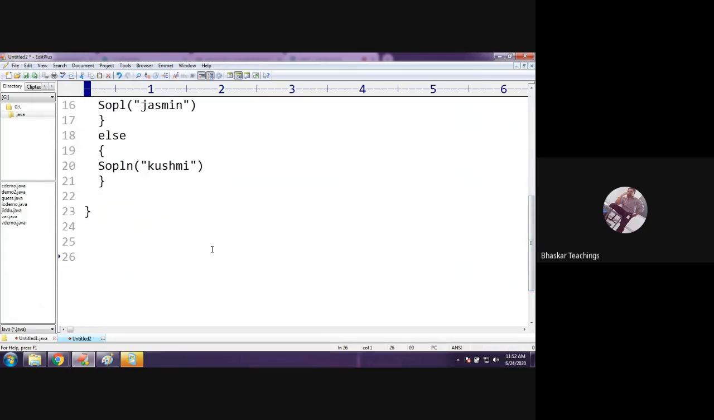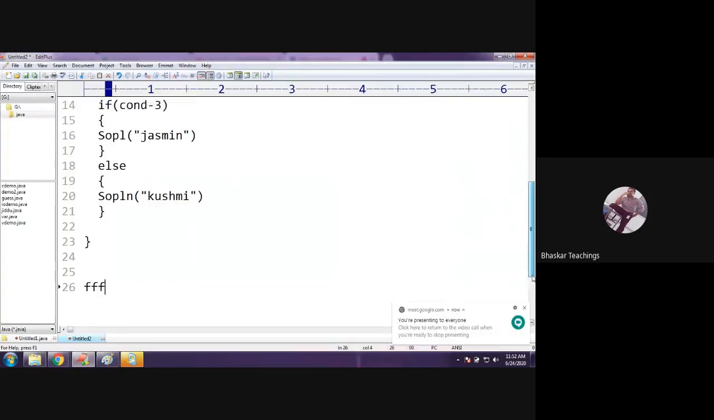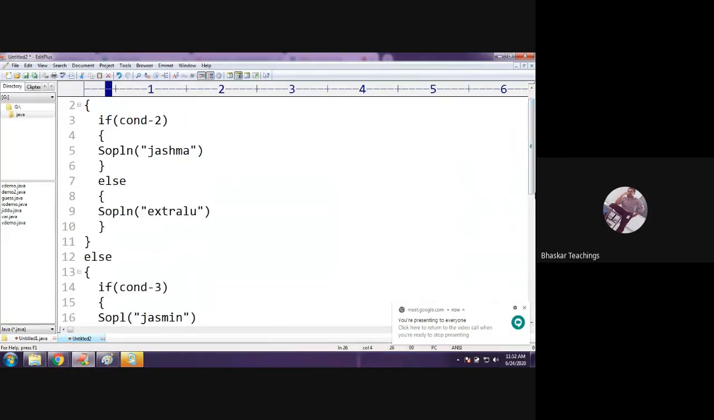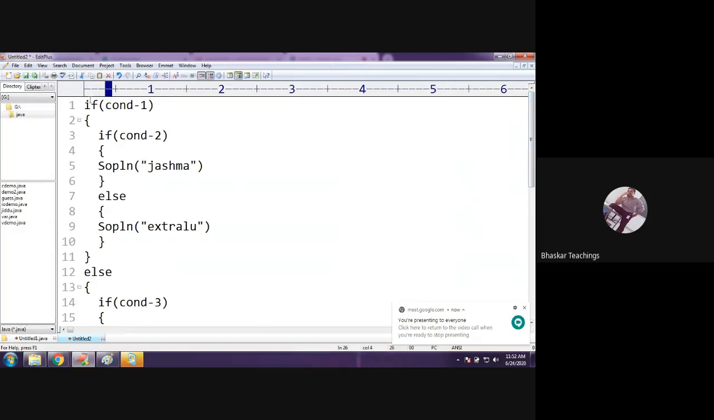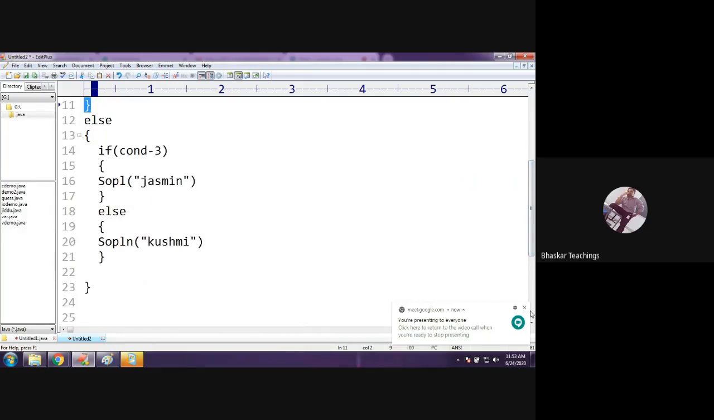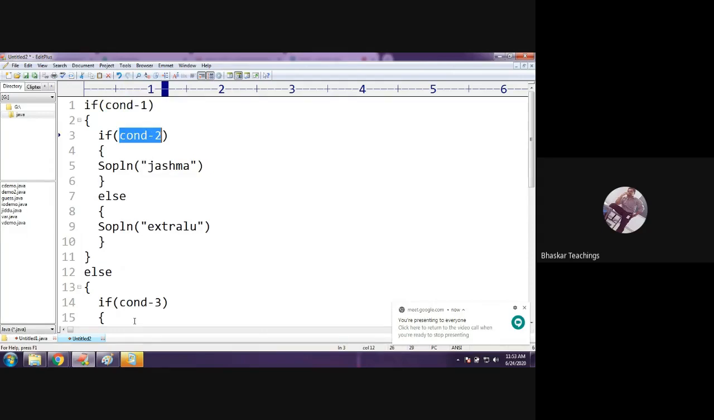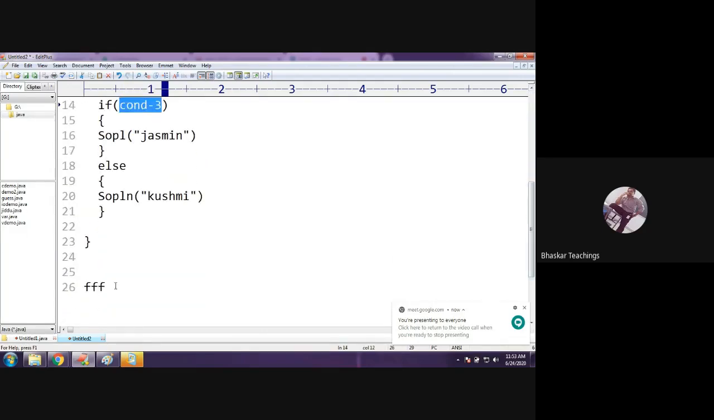Suppose all conditions are false. I shall ask some of you, and you should answer. Okay, Jashma, answer me. I have 3 conditions here. Actually I have an outer if else. Inside the if body I have one more if else. Inside the else body I have one more if else. So in total I have 3 conditions: condition 1, condition 2, and here condition 3. So what if all these 3 conditions evaluate to false?